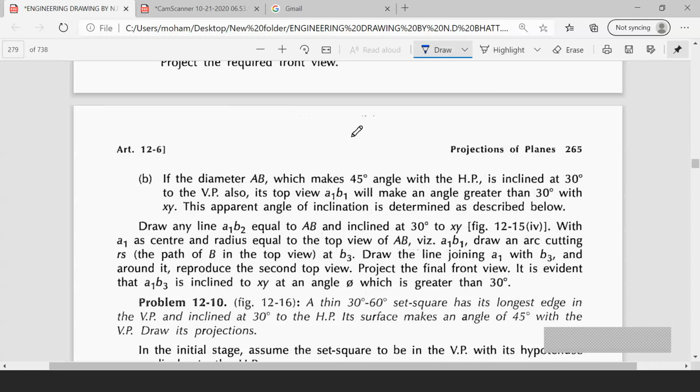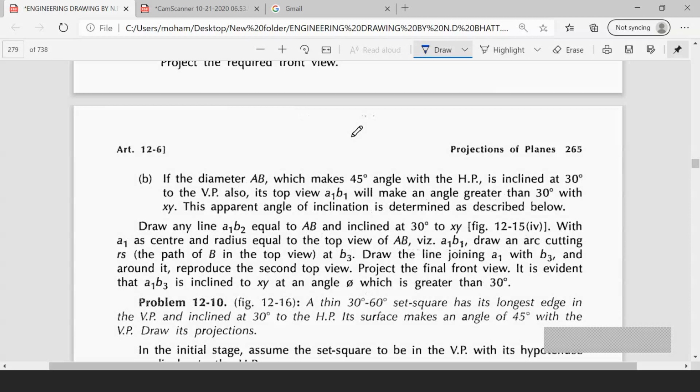And he has given two inclinations: inclined at 30 degrees to HP, and its surface makes an angle of 45 degrees to VP. Which inclination will you draw first? Surface inclination, 45 degrees. Always the surface inclination will be first.